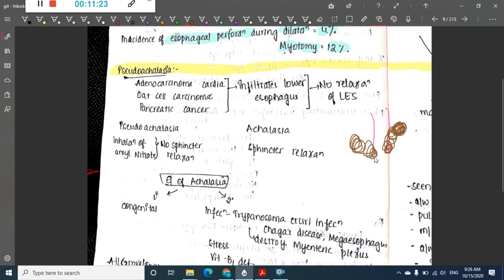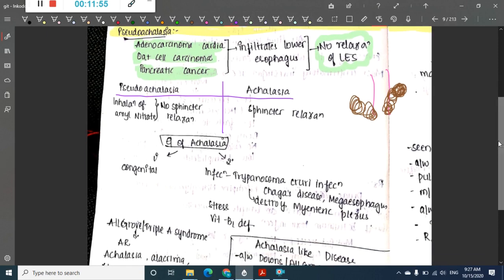Now the problem is not in the muscles or Auerbach's plexus, but mainly in the outside. The outside cause can be adenocarcinoma, oat cell carcinoma, or pancreatic cancer. These will infiltrate the lower esophagus, thus causing no relaxation of the lower esophageal sphincter. Okay, this is important. What is the difference between achalasia and pseudoachalasia is also important.